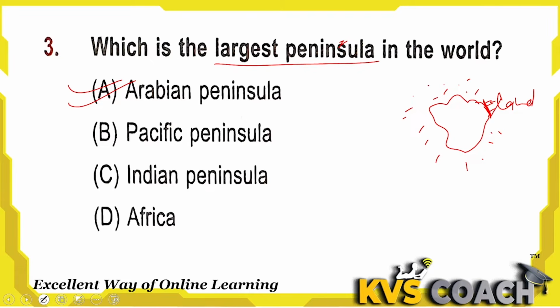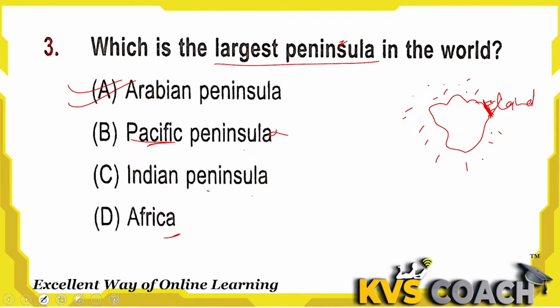Number 2, Pacific Peninsula. Pacific is an ocean, so I think this is not a recognized peninsula. Indian Peninsula is connected to a large landmass and surrounded by water on other sides.